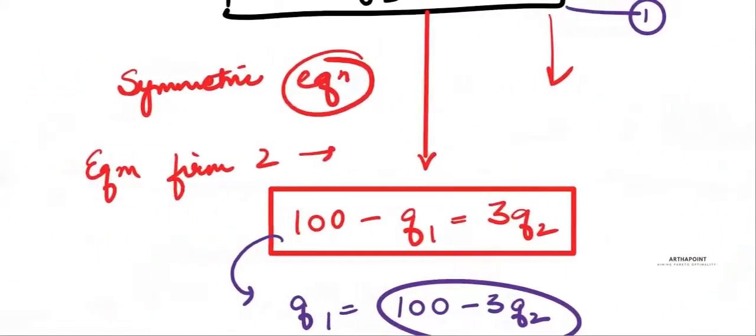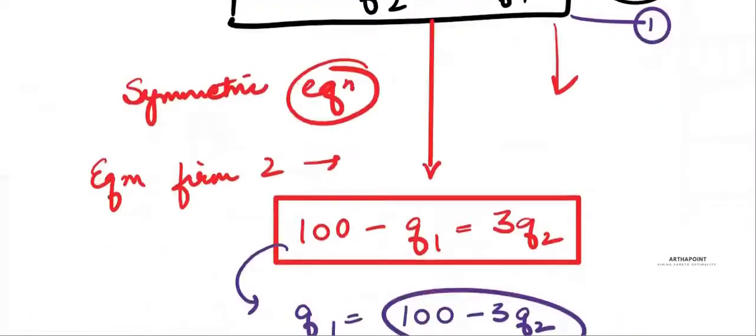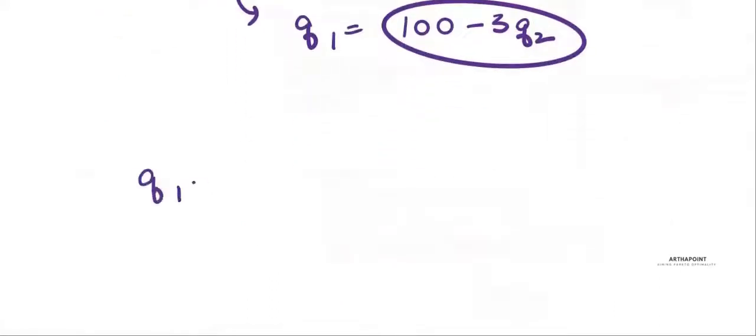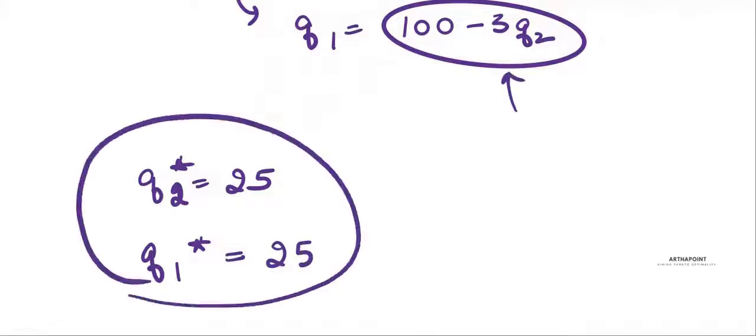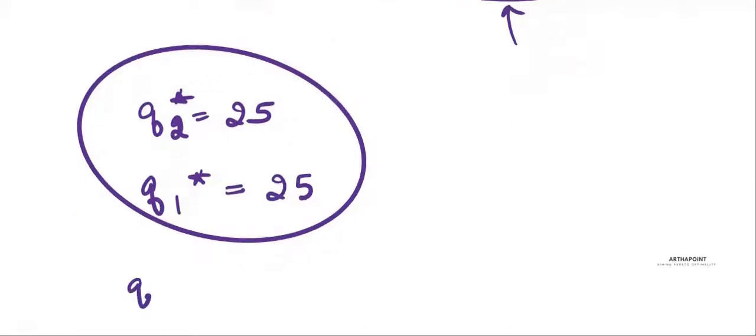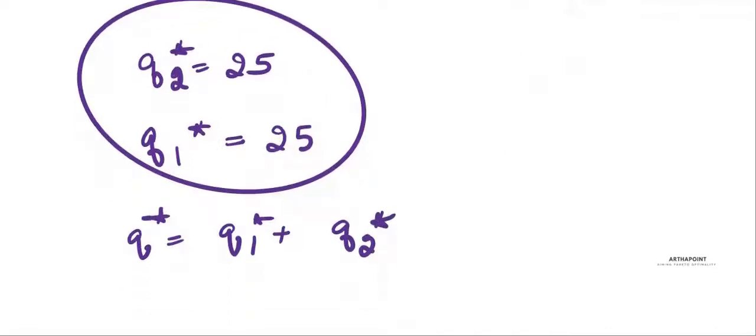Now again, symmetric, because the equations are symmetric. So if Q2 star is 25, automatically I don't even have to solve, Q1 will be 25. If you want, you can put it here and check, but Q1 will also be 25. So Q, which is nothing but Q1 star plus Q2 star, what's the total quantity in my economy?